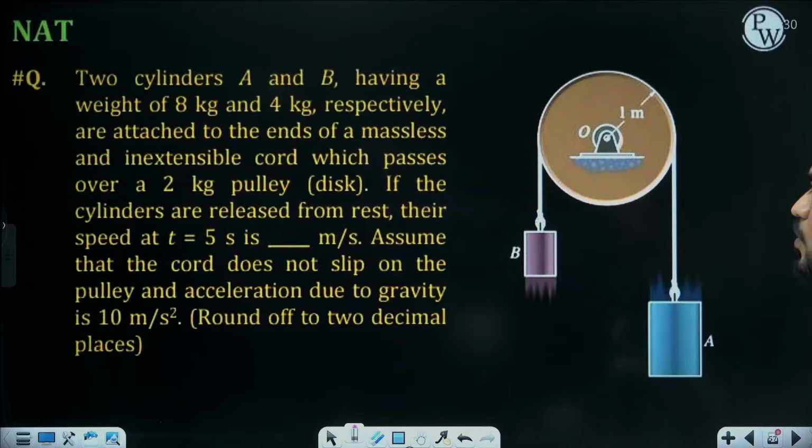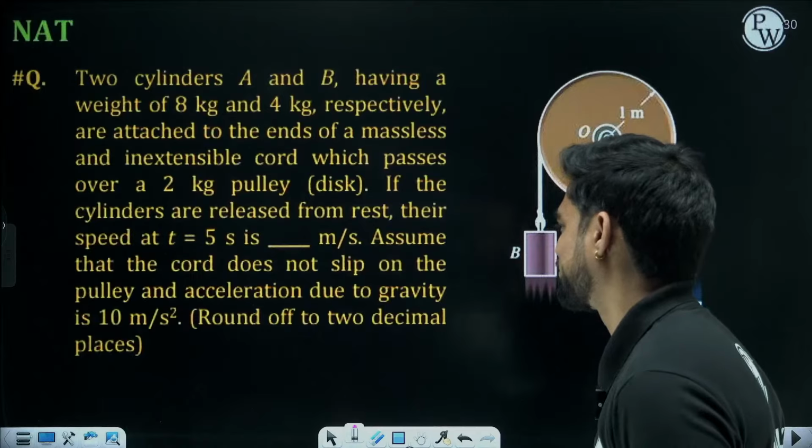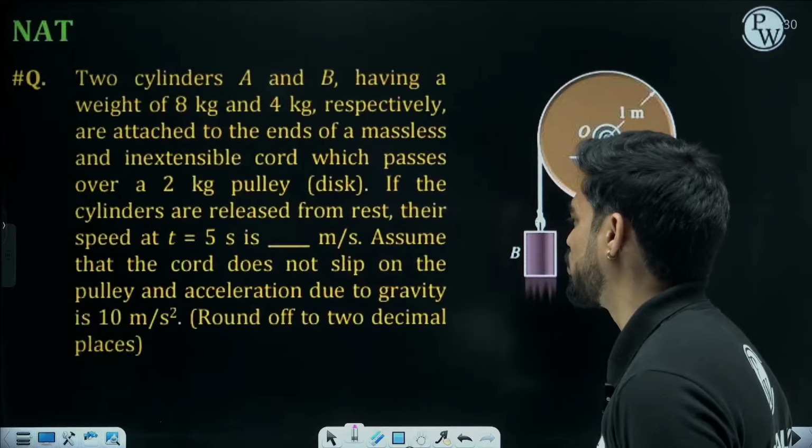Assume cord does not slip on the pulley and acceleration due to gravity is 10 meter per second square. Cord does not slip on the pulley? Then how the pulley will rotate?